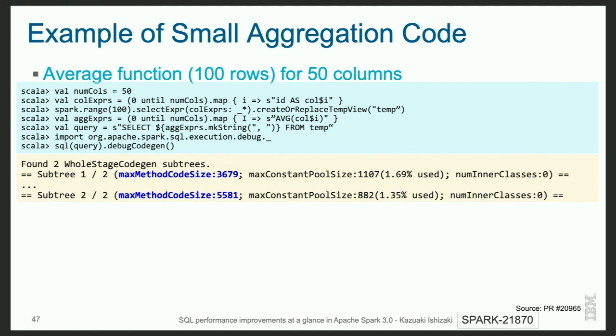So here is an example program to perform the average function on 50 columns. Now, the generated code size is small, as you can see in blue. All those methods are up to 8,000 Java bytecodes per method. All of the methods will be translated into native methods by the Hotspot compiler.